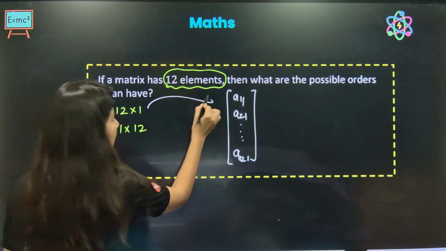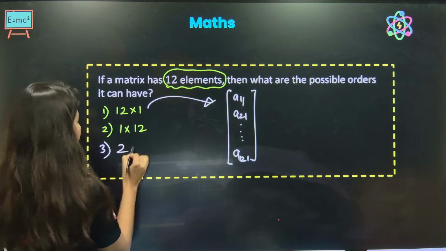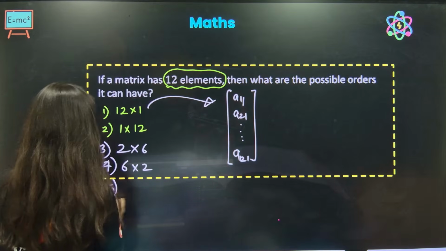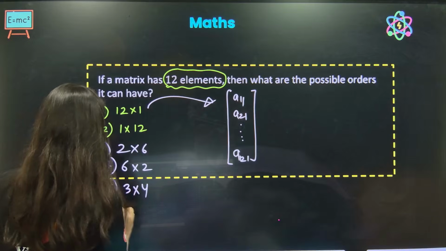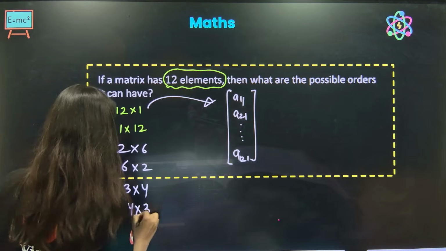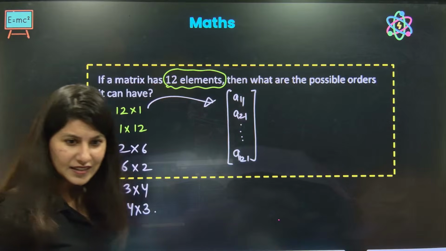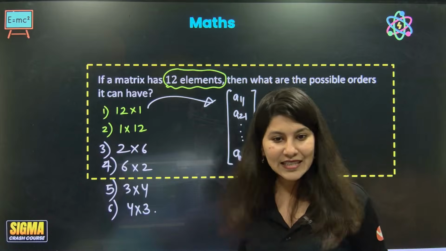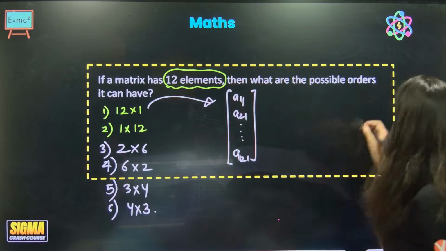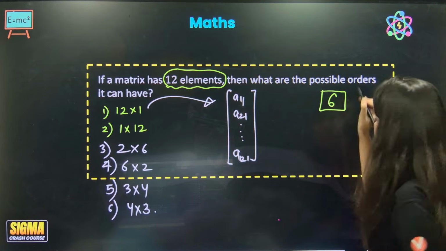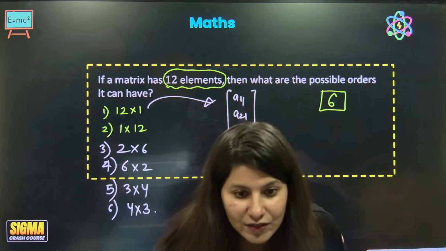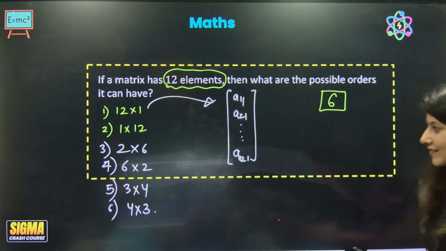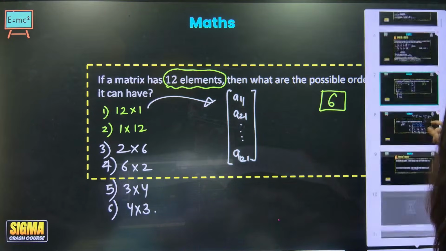Now third it will be 2 cross 6. Fourth it will be 6 cross 2. Fifth, it will be 3 cross 4, and sixth, it will be 4 cross 3. Okay, is it correct? Can you find any other matrix also? Yes, I think 6 are there. Yes everyone, I think that is absolutely right. Have I missed anything? Let me know. I don't think so.